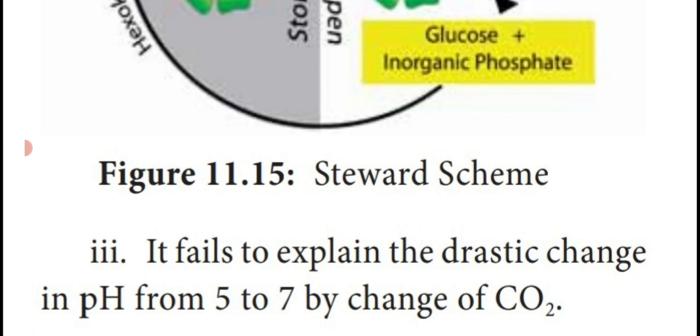This starch sugar conversion theory also shows another limitation or disadvantage. It fails to explain the drastic change in pH from 5 to 7 by change of carbon dioxide. If the carbon dioxide level changes, the pH value also changes, isn't it? That means the change of 5 to 7 is unable to be explained by the starch and sugar interconversion theory put forward by different scientists.